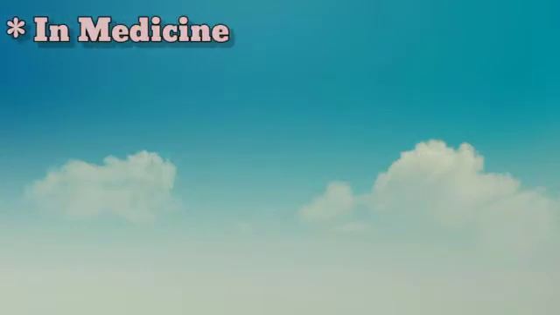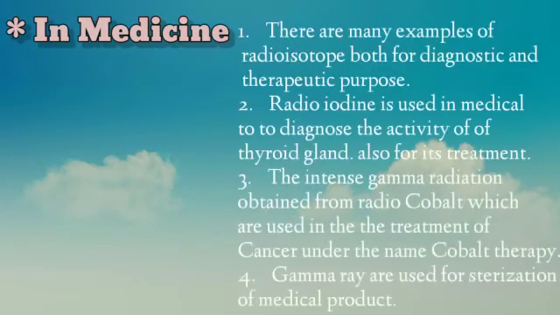The first application of radioisotope is in medicine. Basically, there are many examples of uses of radioisotope both for diagnostic and therapeutic purpose. Radioiodine is used in medicine to diagnose the activity of thyroid gland, also for its treatment. The intense gamma radiation obtained from radiocobalt is used in the treatment of cancer under the name cobalt therapy. Gamma rays are used for sterilization of medical products.